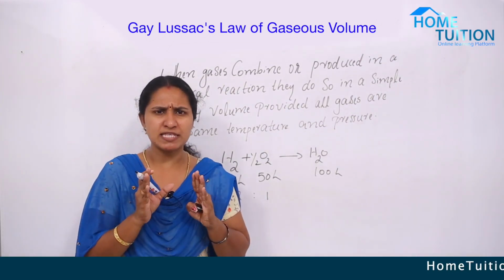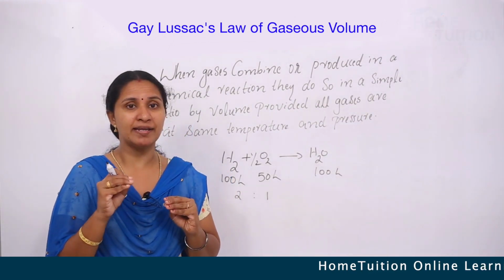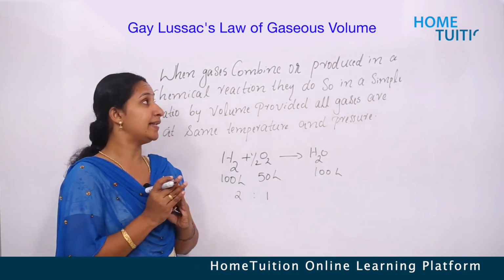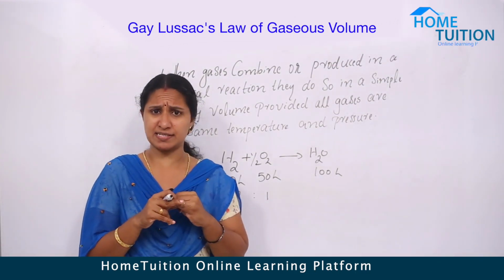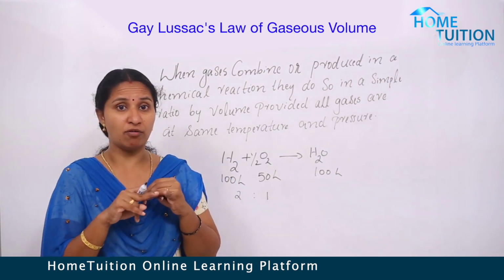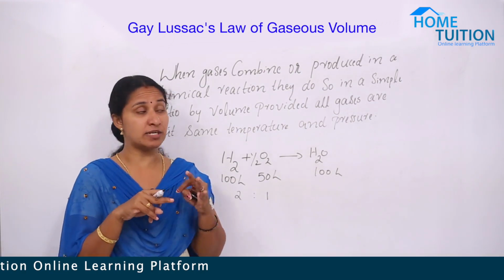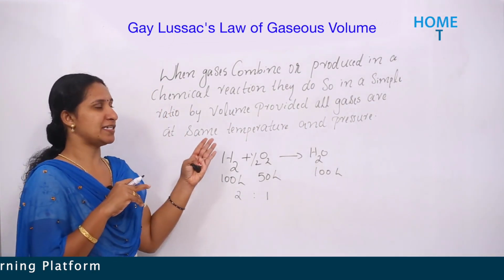At the condition of same temperature and pressure, all the gases combine in simple ratio by their volumes. That's all. And we discussed the law of conservation of mass, then definite proportion, multiple proportion, and another one is Gay-Lussac's law of gaseous volumes.